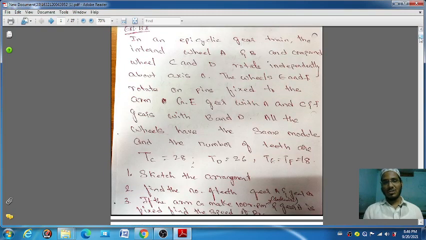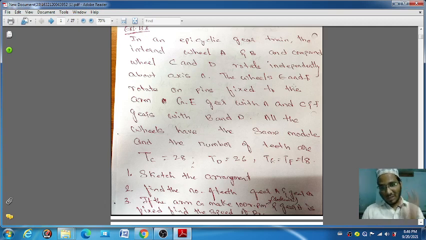Here the first question is for you to understand the easiest concept. It is an epicyclic gear train. The internal gear wheels A and B and compound wheels C and D rotate independently about the axis O. What is it saying?